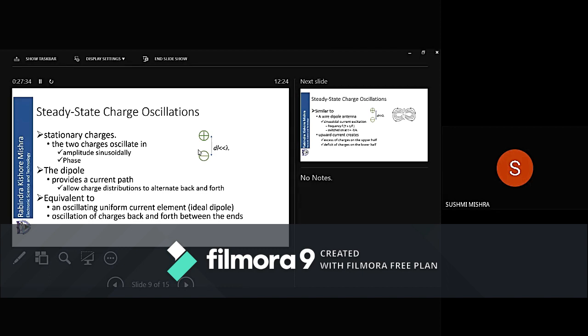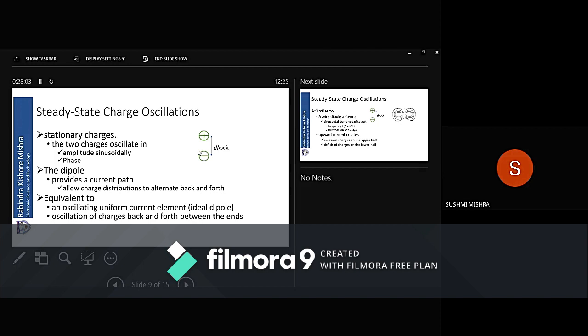The upper one is oscillating sinusoidally between plus 1 and minus 1 with whatever amplitude it has. The lower one is oscillating sinusoidally between minus 1 and plus 1 with whatever amplitude it has. They are not moving from their places. But at the end of each cycle, the upper one becomes minus and the lower one becomes plus, then the lower one becomes minus and the upper one becomes plus.